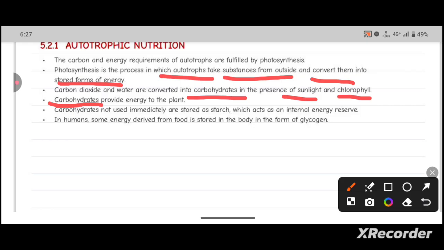Carbohydrates are not used immediately. The stored form of carbohydrate in plants is starch, and it acts as an internal energy reserve. In humans, some energy derived from food is stored in the body in the form of glycogen. So the stored form of food in the case of plants is starch, and in the case of animals it is glycogen.